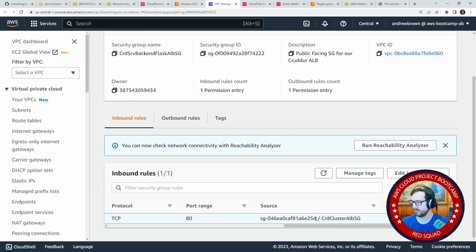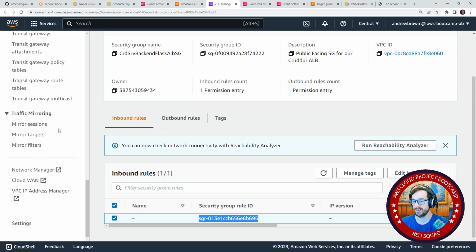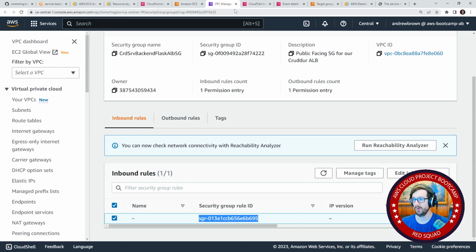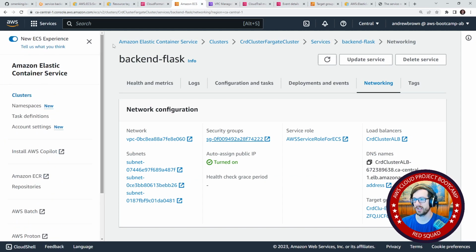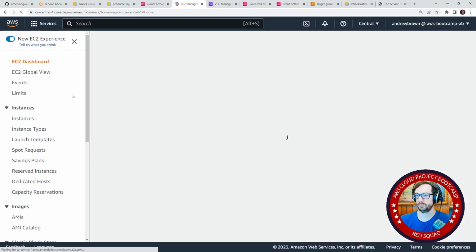So let's make sure that this is the security group rule ID, but that isn't necessarily the cluster here. So this is CRUDR cluster ALB. So it is showing that the ALB has access. Let's actually make sure that the ALB is attached to the load balancer. And that sounds really silly, but it's totally possible that that could be missing, because it clearly is associated, so there shouldn't be an issue there.